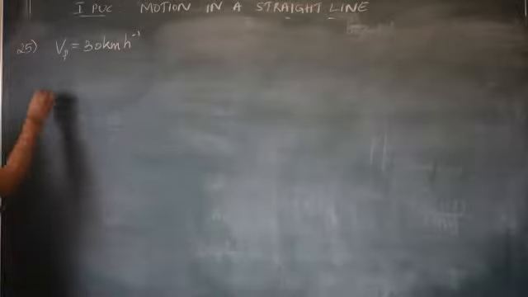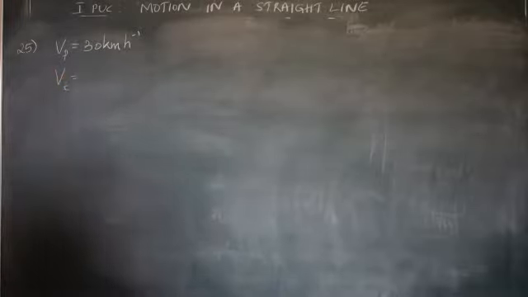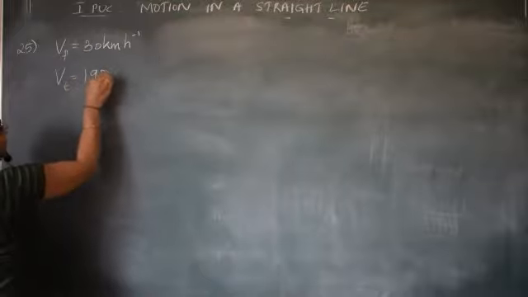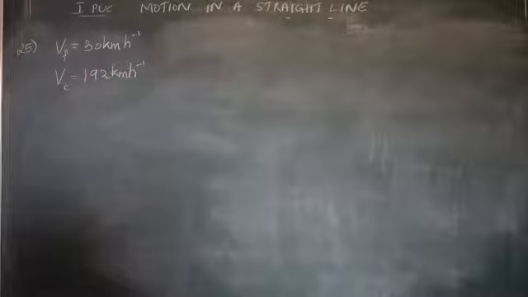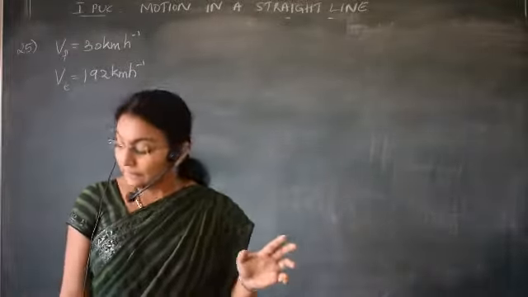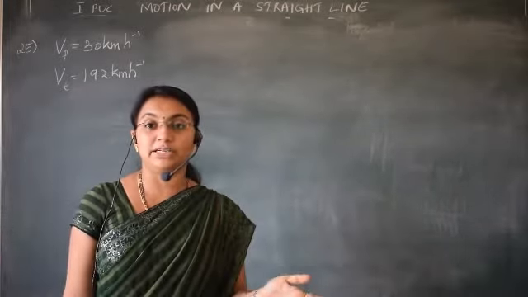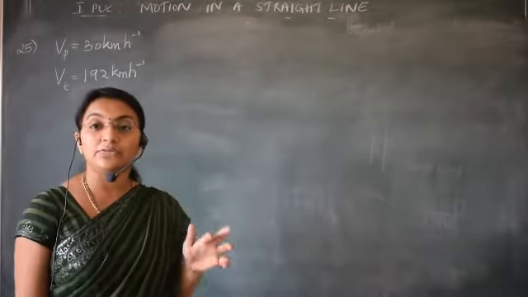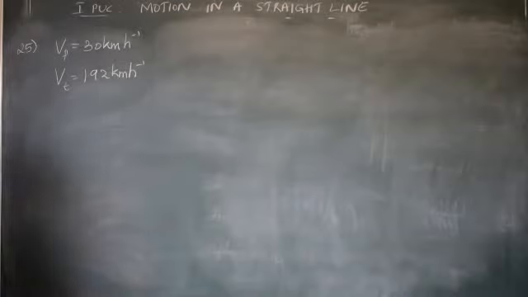I'll write Vt, 192 km per hour. See here, these two speeds are given in kilometer per hour, but the bullet's nozzle speed is given in meter per second. So let us convert kilometer per hour to meter per second. How do we convert?